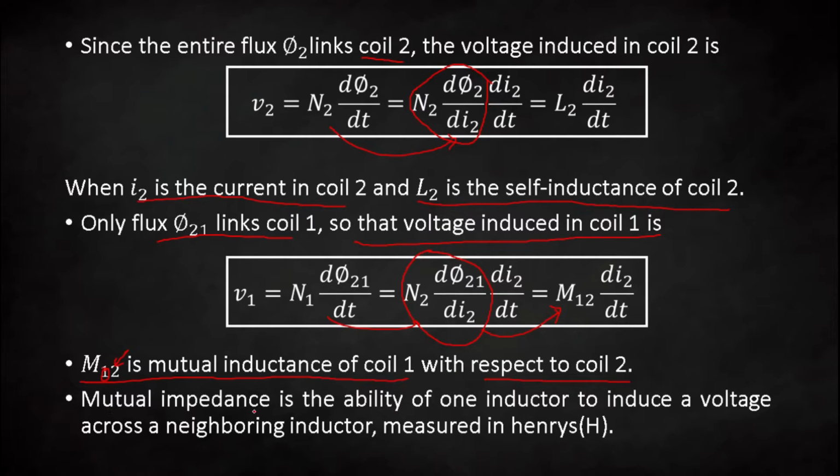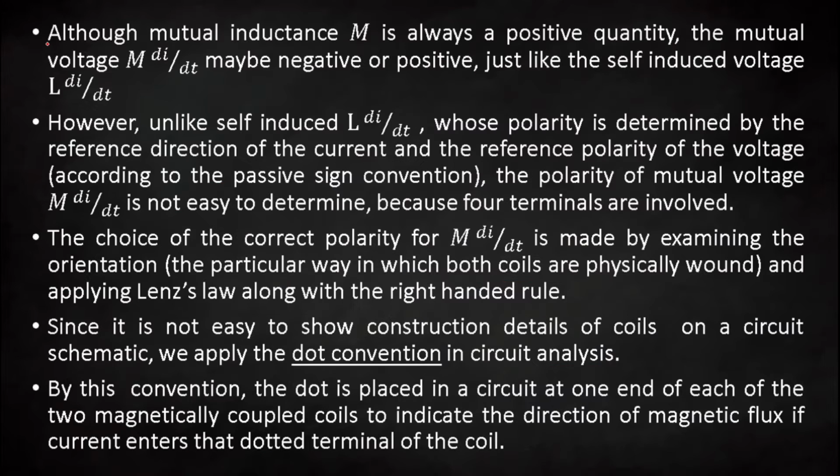Now the mutual inductance is the ability of one inductor to induce a voltage across a neighboring inductor, and that is generally measured in Henry. Also the unit of inductance is Henry.